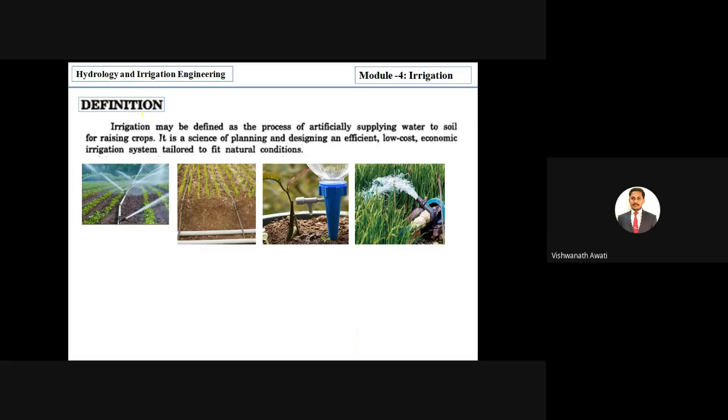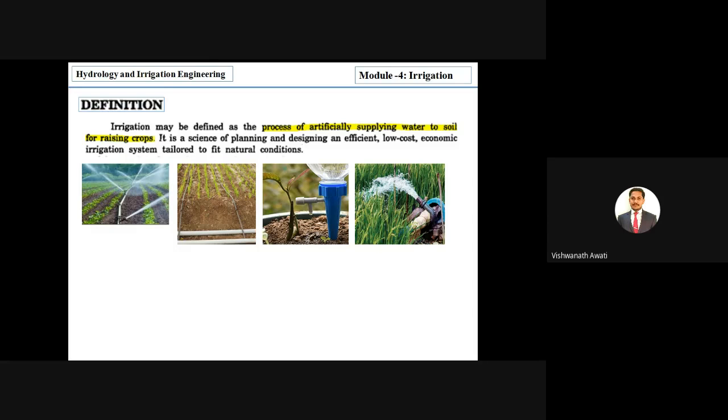Irrigation may be defined as a process of artificially supplying water to soil. The word is very important here: it is a process. Naturally we get water by rain, but when we face a shortage of water, we have to supply it with an artificial arrangement. So it is a process of artificially supplying water to soil for raising crops. That is called irrigation.